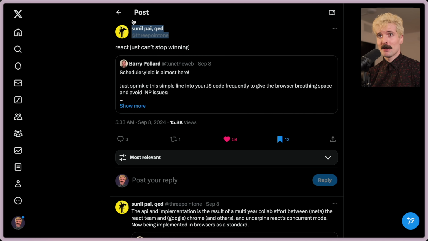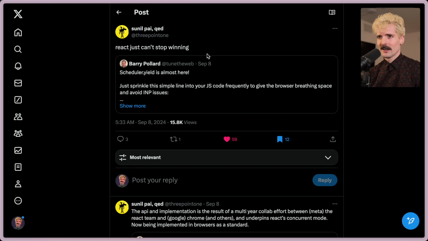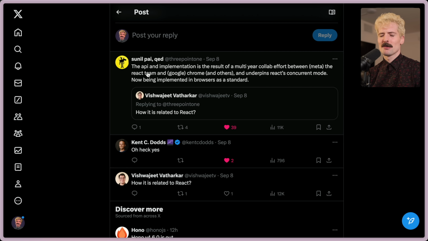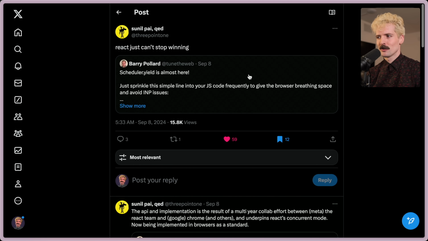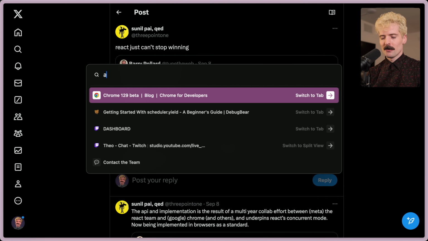Sunil, famous from being on the original React team: React just can't stop winning. The API and implementation is the result of a multi-year collab effort between Meta, specifically the React team, as well as Google Chrome and many others. And it underpins React's concurrent mode, now being implemented in the browsers as a standard. Huge. So before we can dive into how this works, we need to think about the event loop a bit.